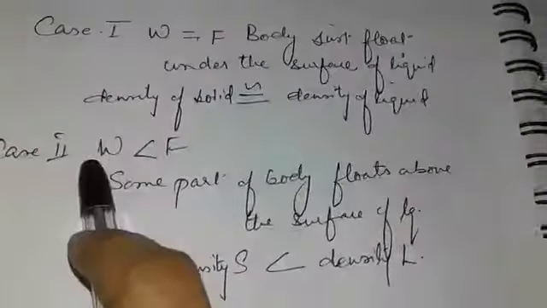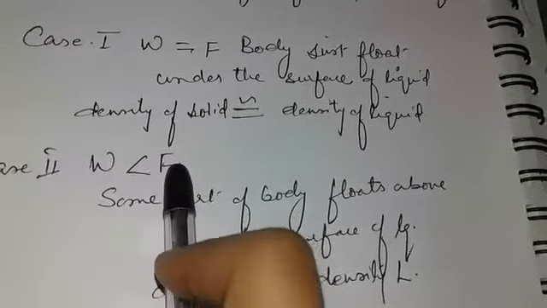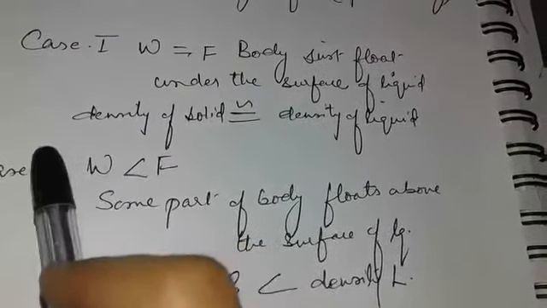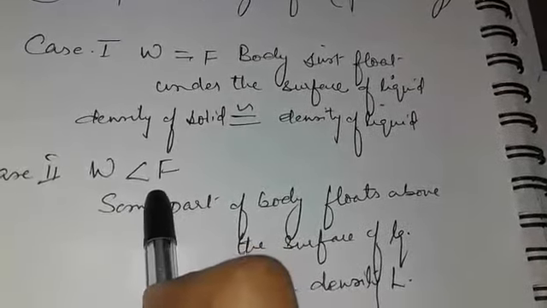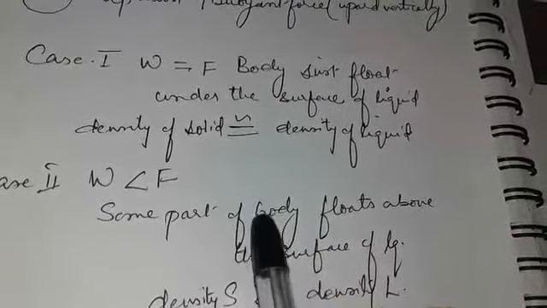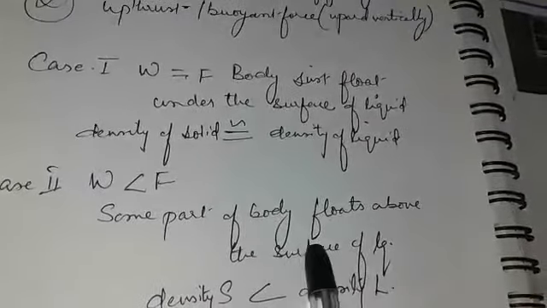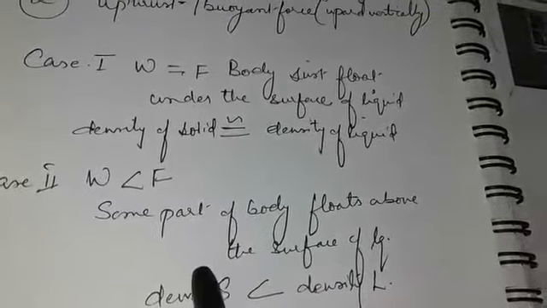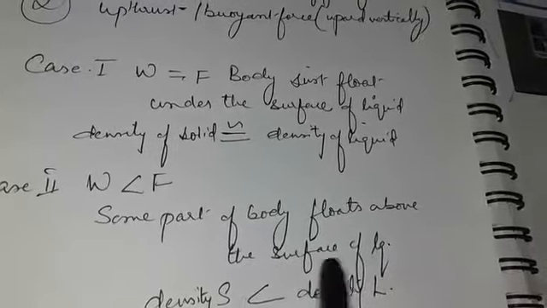In case second, weight is less than force. The weight of the body is less than the upthrust. In such a case, net force on the body acts upward. Some part of the body will float above the surface of the liquid. It happens. Why? Because the density of the solid is less than the density of the liquid.